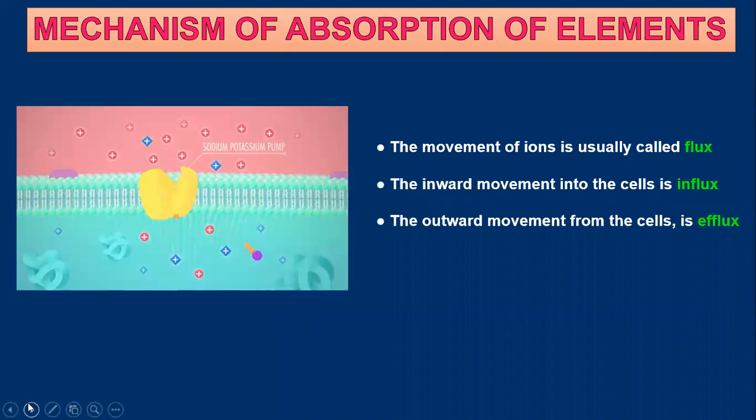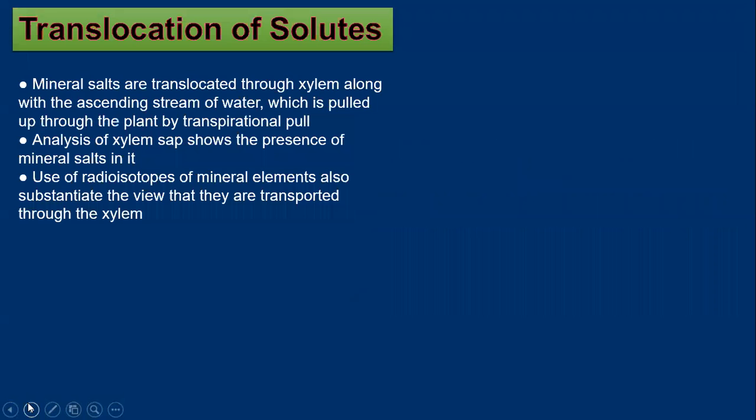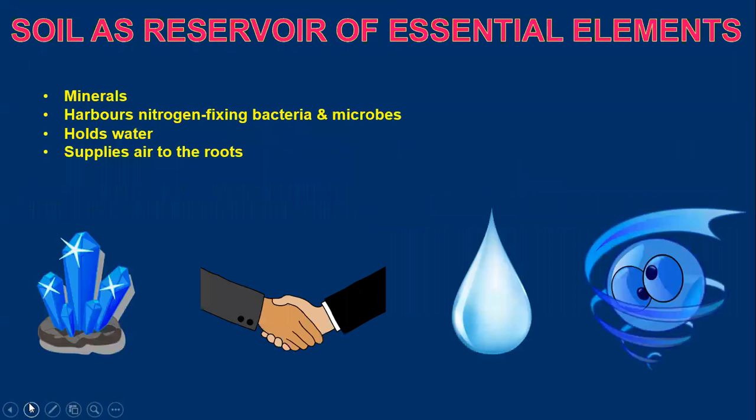Okay. And you have to study that the movement of ions is called flux. If it is inward, then it is influx. And if it is outward or exit, then you will call it efflux. Okay. And about the translocation of solutes by using the radioactive isotopes of mineral elements, phosphorus 32.